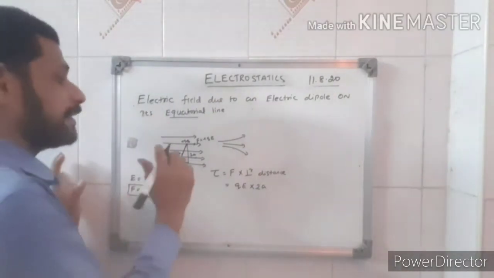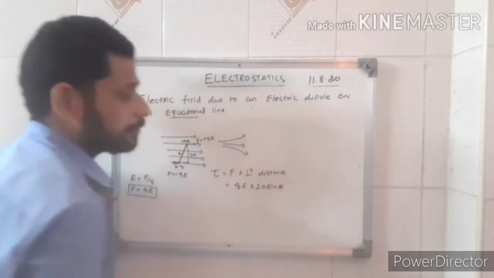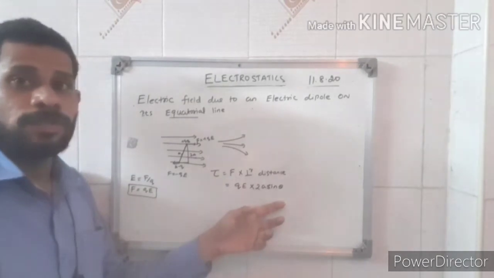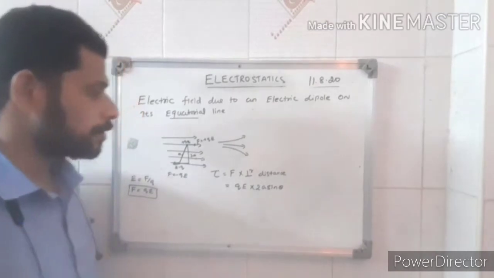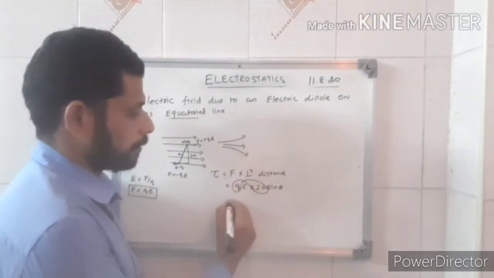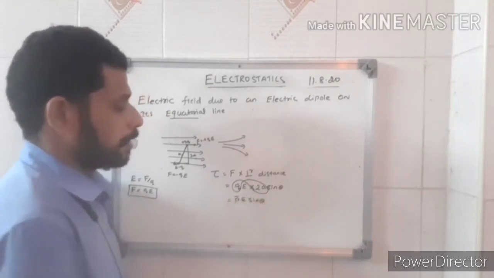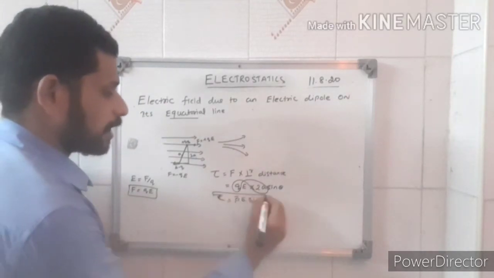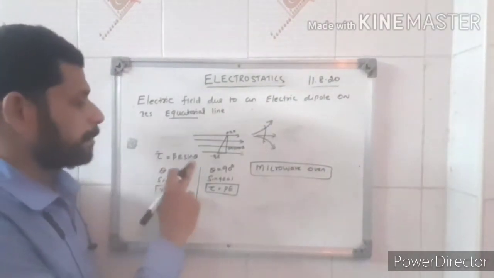Moment is called dipole moment, which is acting at the center. It makes a small angle theta, so it is your sine theta. So QE into 2A sin theta. We know that Q into 2A will be equal to dipole moment P. So it is P sin theta. Now remember this: when the torque will be maximum, when the torque will be minimum. Tau equal to P sin theta.